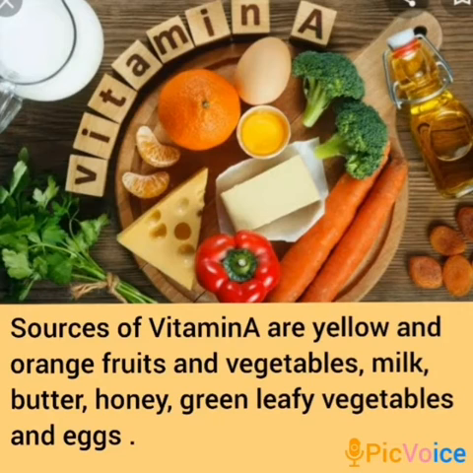Sources of vitamin A are yellow and orange fruits and vegetables like orange, capsicum, carrot, mango, and milk, butter, honey, green leafy vegetables like broccoli, coriander leaves, and eggs.